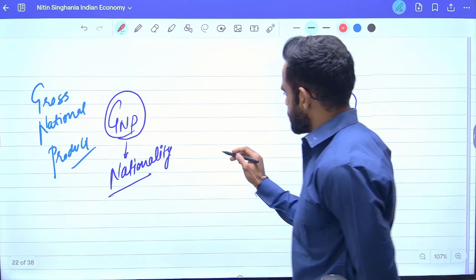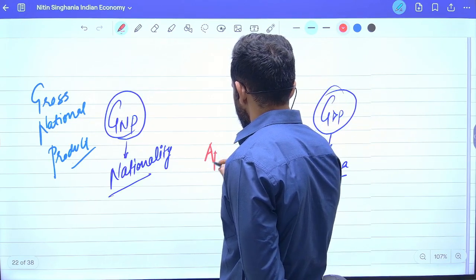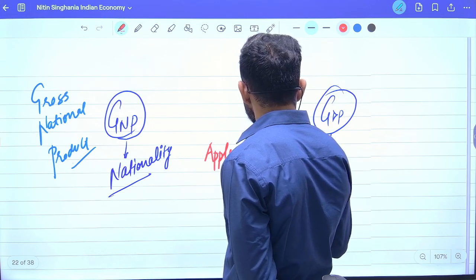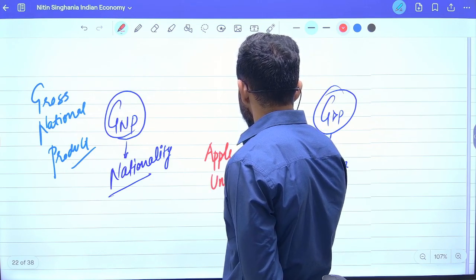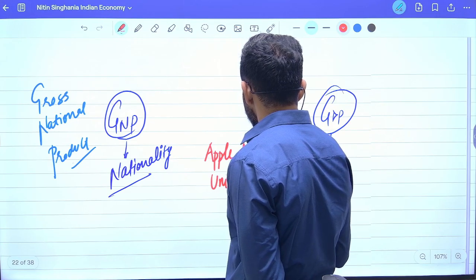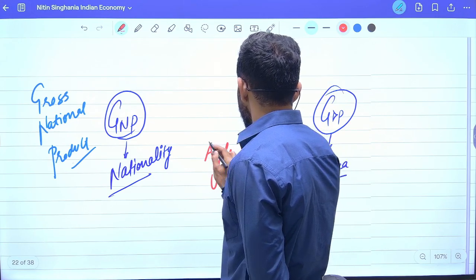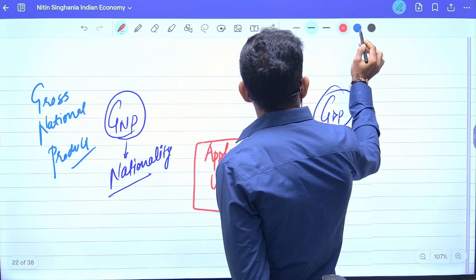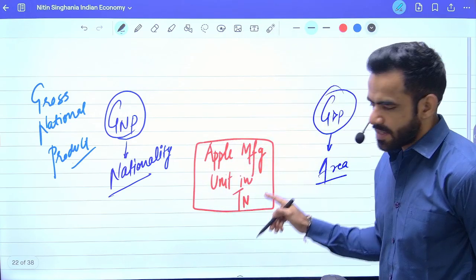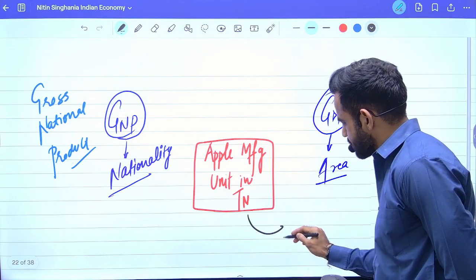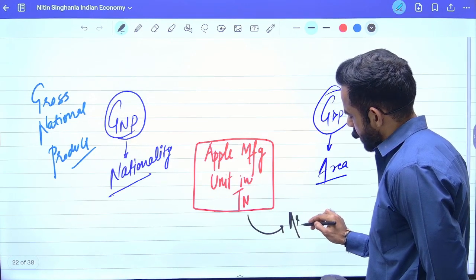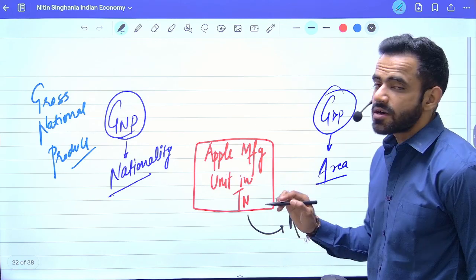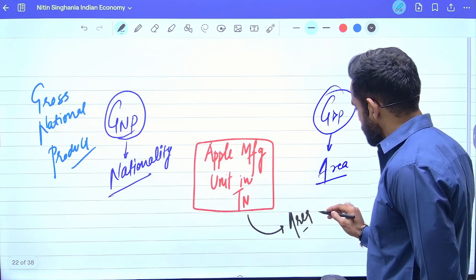Let's say there is an Apple manufacturing unit in Tamil Nadu. Okay. Now, technically, this plant is situated in the area of which country? It is in Tamil Nadu. That means it will be part of the GDP of which country? It will be part of the GDP of India.